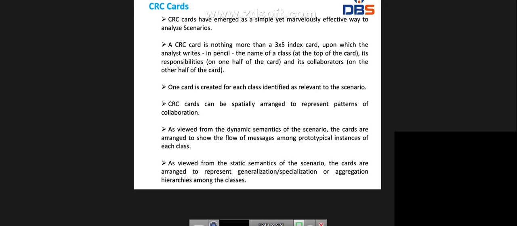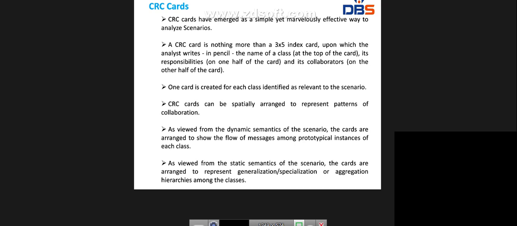See, this is the 3x5 card. At the top of the card is the name of the class, half of the card is for responsibilities, and the other half is for collaboration. So here we have to define three parts: first the name of the class, next the responsibilities, and next the collaborators. One card is created for each class identified as relevant to the scenario. For every class we can create one CRC card, because we can identify the particular scenarios.